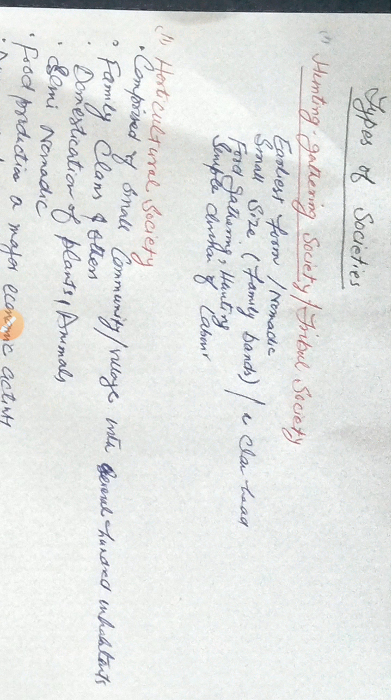So the first type of society is hunting and gathering society, or we also call it tribal society, and we also call it forest society. So forest society, tribal society, or hunting and gathering society, these are all one and the same. You must have come across the term tribe. What does it mean, tribe? In Urdu we call it कबीला, जिसे हम उर्दू में कबीला कहते हैं. इससे क्या मुराद है? What do we mean by tribe?